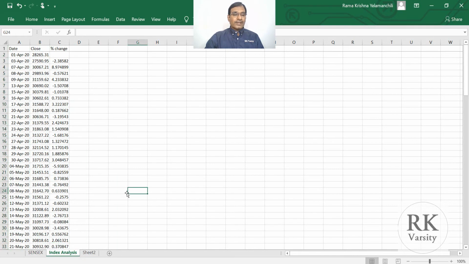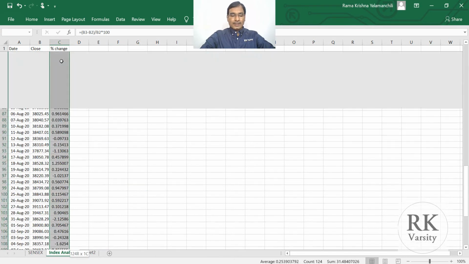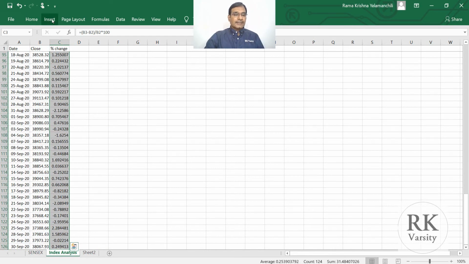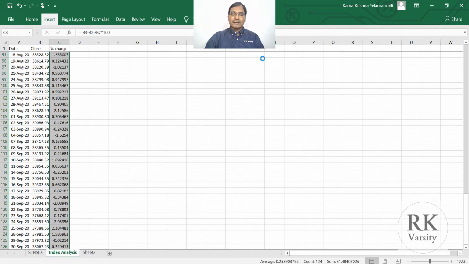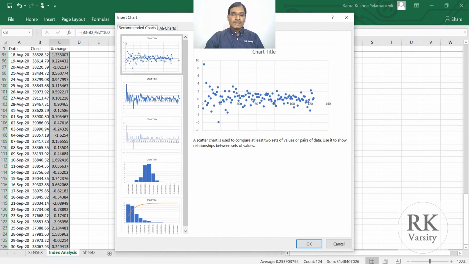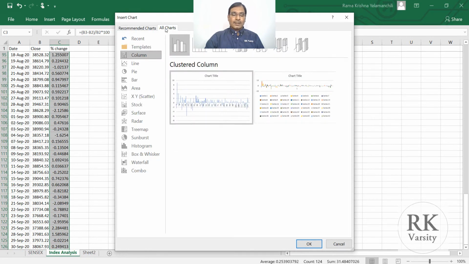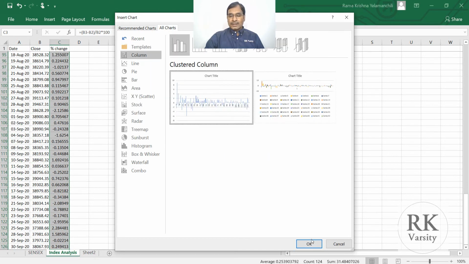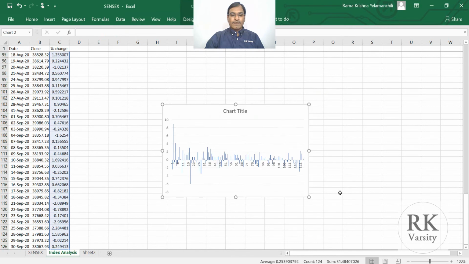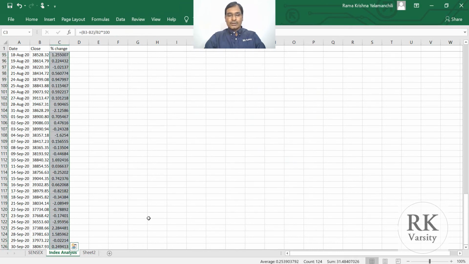Then we try to understand how the return series looks. Now select the data, then click insert, then go to bar charts. As I explained earlier also, the return series we preferably plot on a column chart, whereas the close prices are plotted on a line chart. So here is a column chart. Then select this one, click OK, and we again take this into a new sheet.